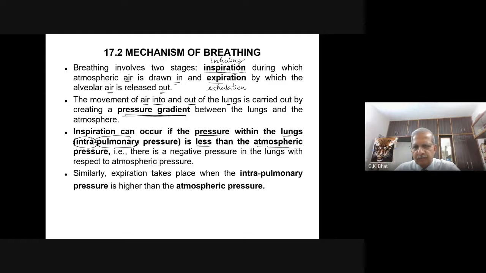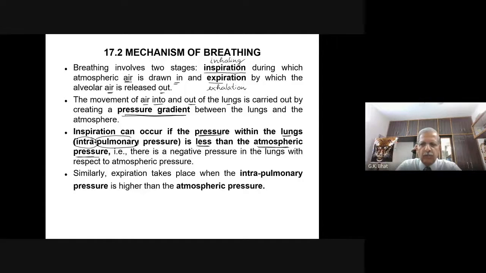That means the partial pressure of the gas we are interested in is more on the outer side when compared to the inner side.